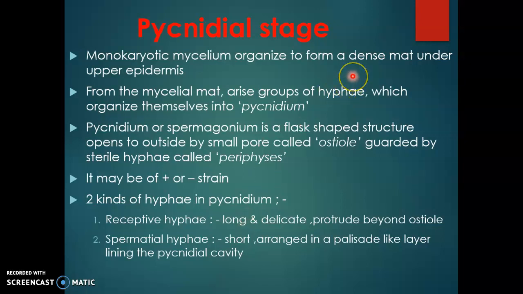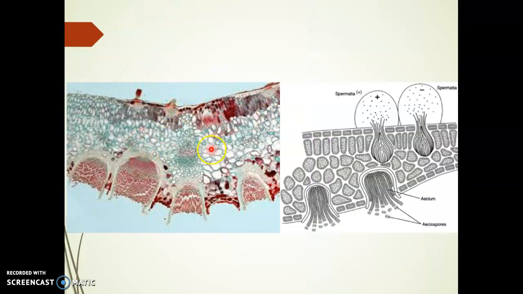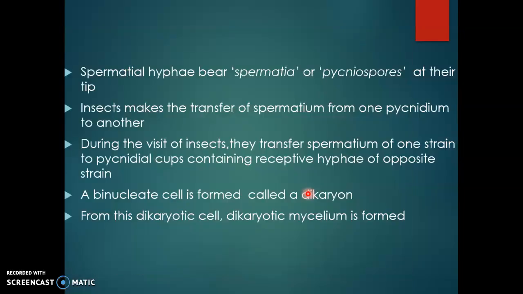Monokaryotic mycelium is organized to form a dense mat under the upper epidermis, and it forms the pycnidial stage. From the mycelial mat arises a group of hyphae which organize themselves into pycnidium. So, here we can see this is the barberry leaf. In the upper epidermal layer we can see the pycnidial stage, and in the lower epidermis we can see the aecial stage. So, 2 stages are seen on the barberry leaf.